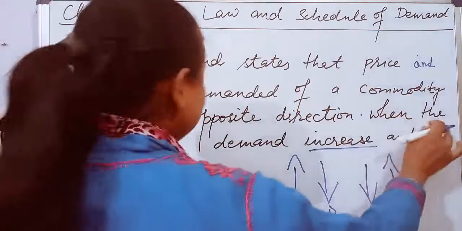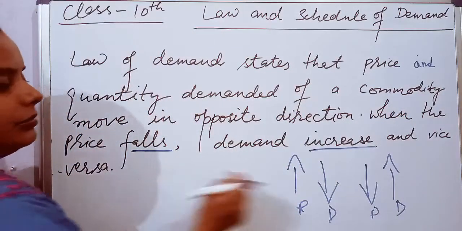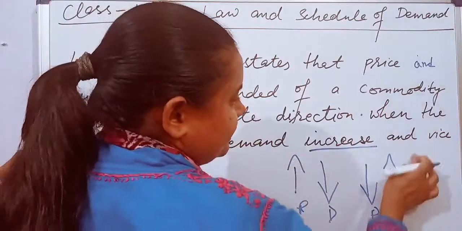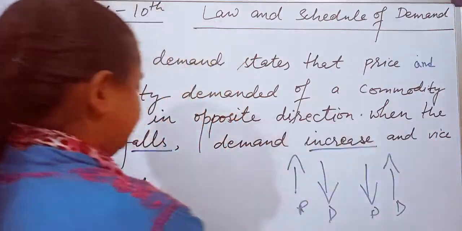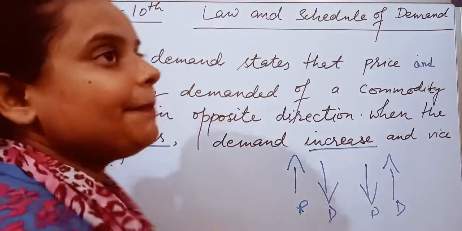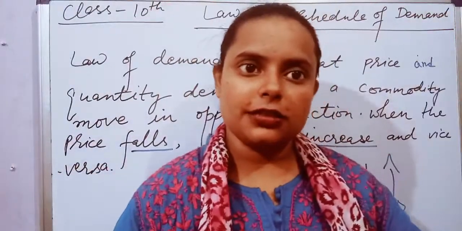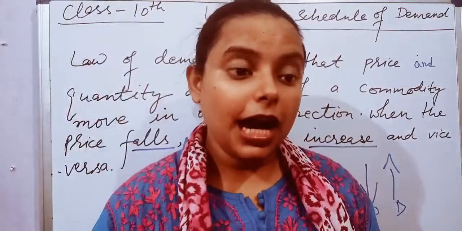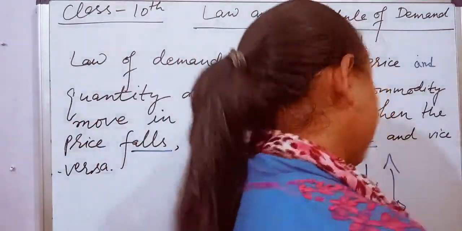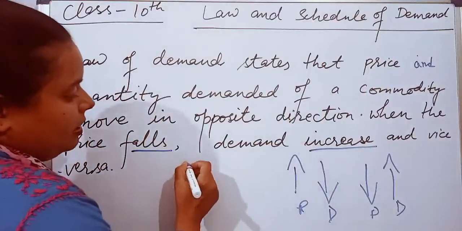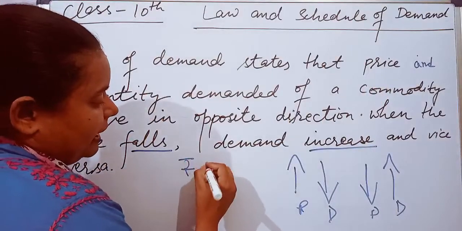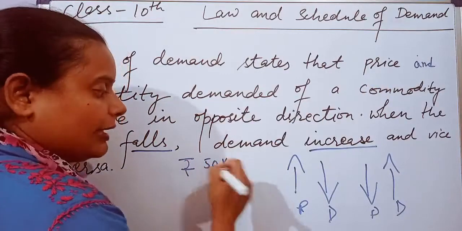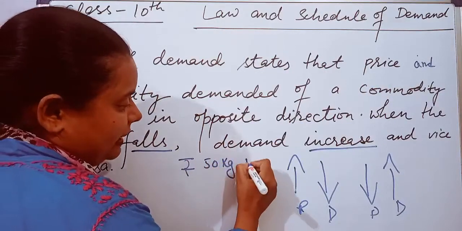How? When the price falls, demand increases and vice versa. Means when the price of any commodity falls, the demand for that particular commodity starts increasing. How? Suppose I went to the market, the cost of apple is 50 rupees per kg. So what I did? I purchased 1 kg.